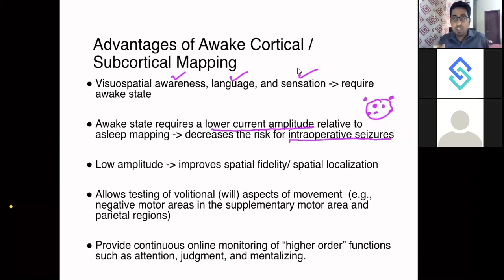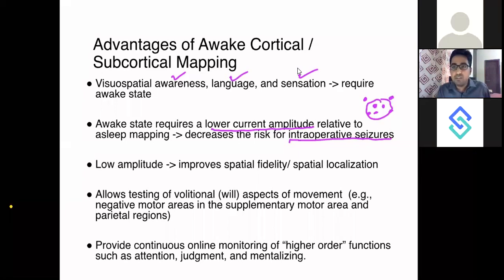You tend to get intraoperative seizures also because the brain is an organ which is electrically stimulated. There are electrical signals flowing in your brain, so if you meddle with the electrical signals of the brain, you can get intraoperative seizures.